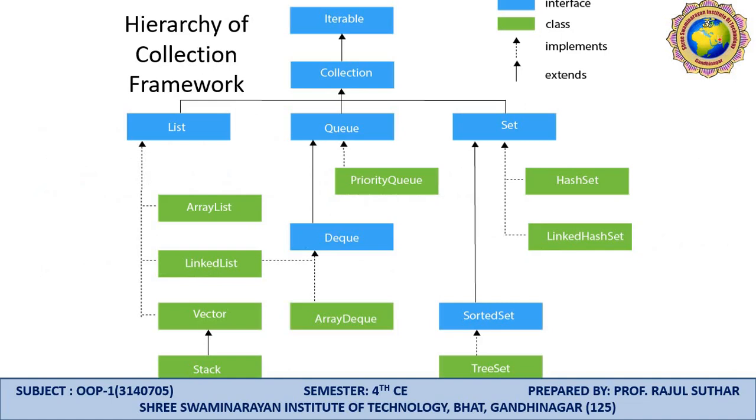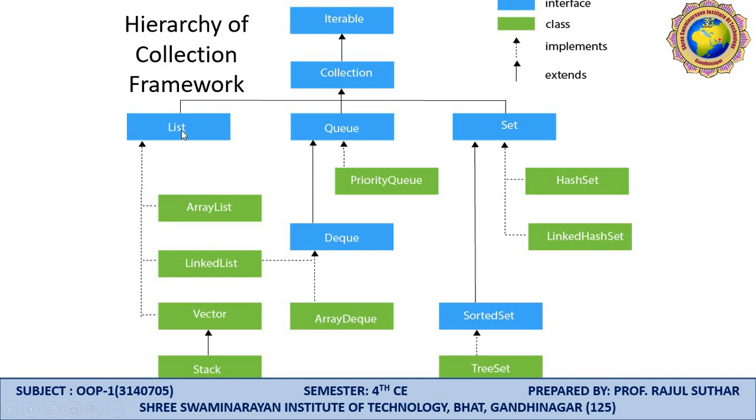Here, the hierarchy of the collection framework covers the iterable and collection. The blue indicates the interfaces and green indicates the classes. This dark arrow indicates the extends keyword and the dotted arrow is used for implements.